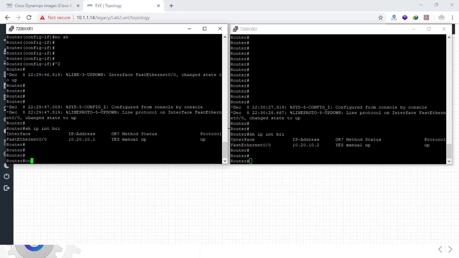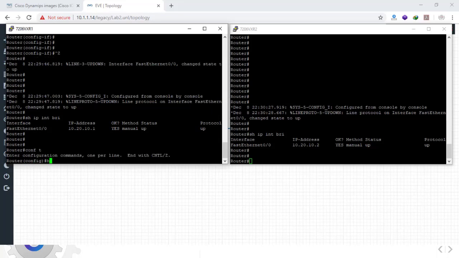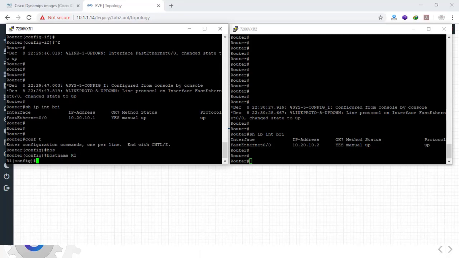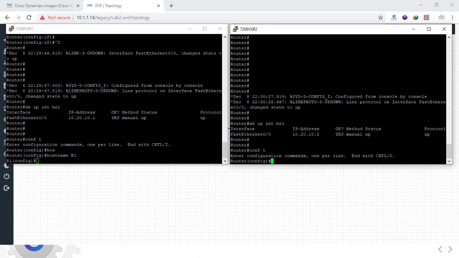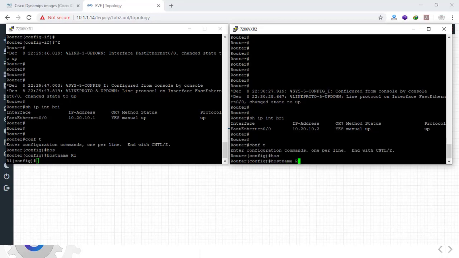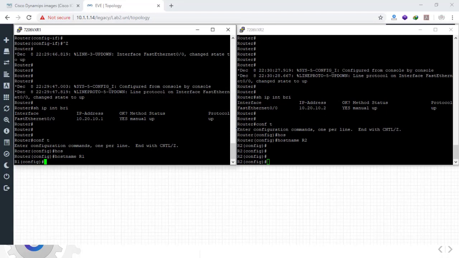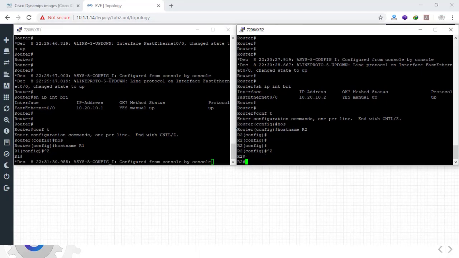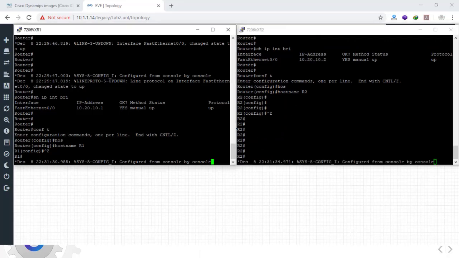So let's change the names of the routers to R1 and R2 to make it easier for you to understand. Now we'll check the connection. We'll ping the R2 router from the R1 router.